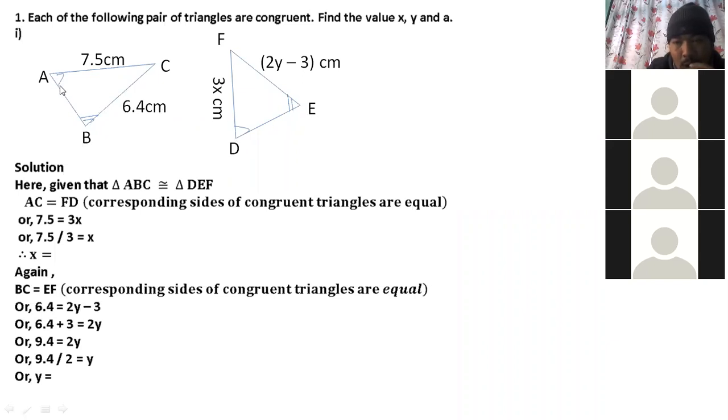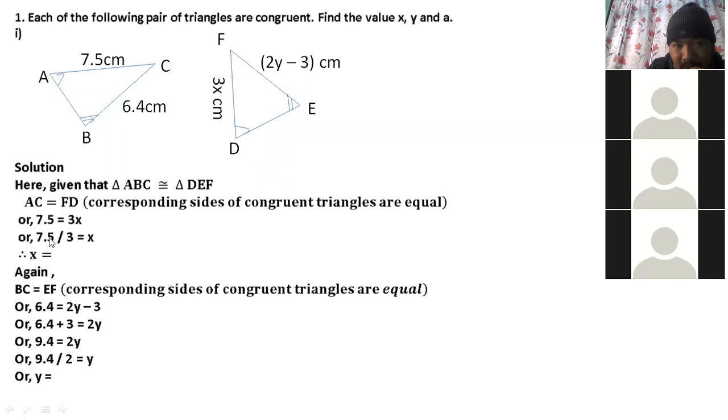When we find the corresponding side, what is the corresponding side of BC? FE. Very good. FE and EF are the same, because the side opposite angle A is BC, and the side opposite angle D is EF. That's why they are equal.